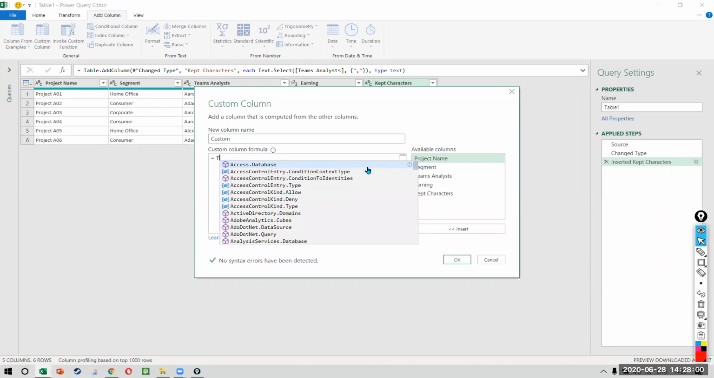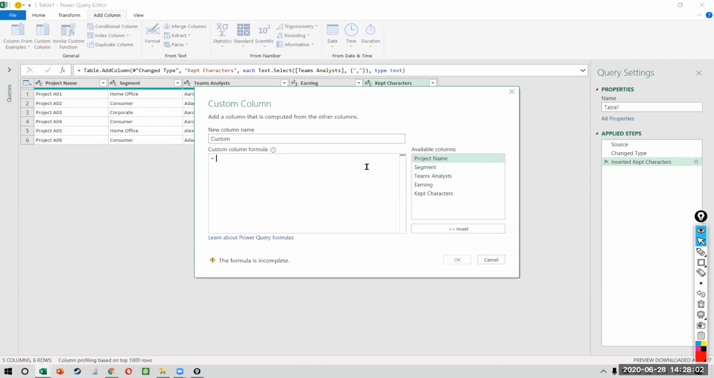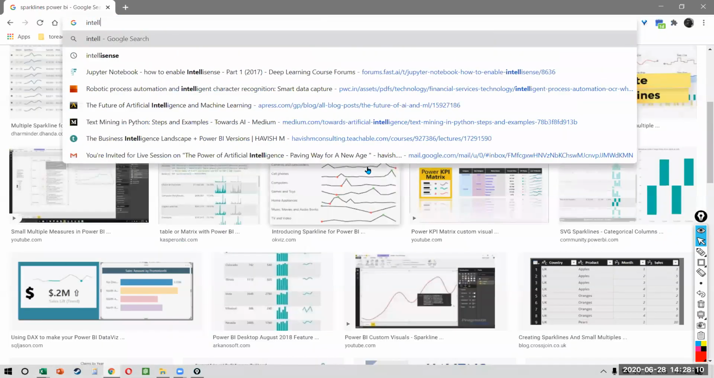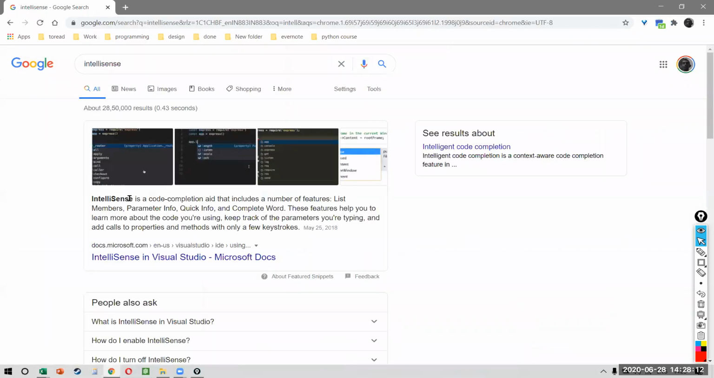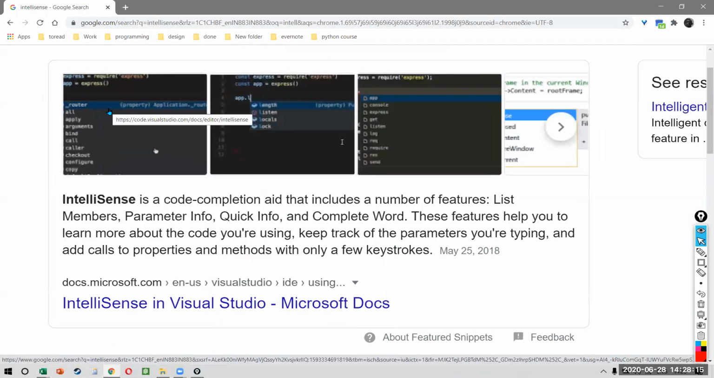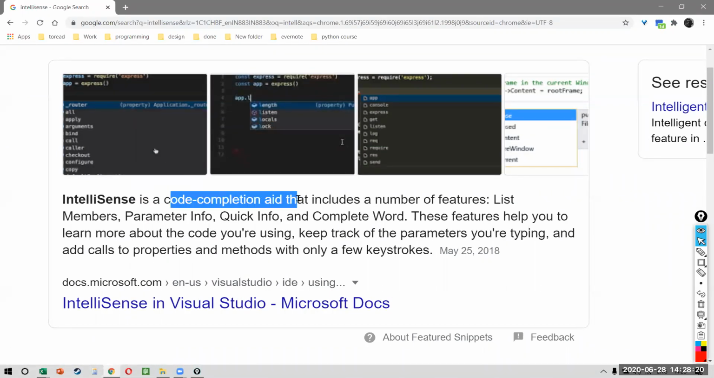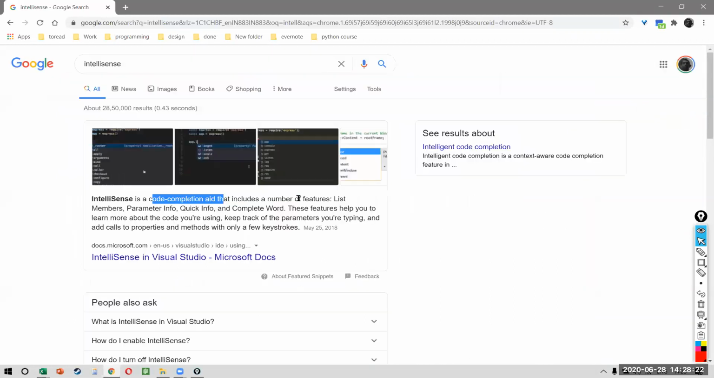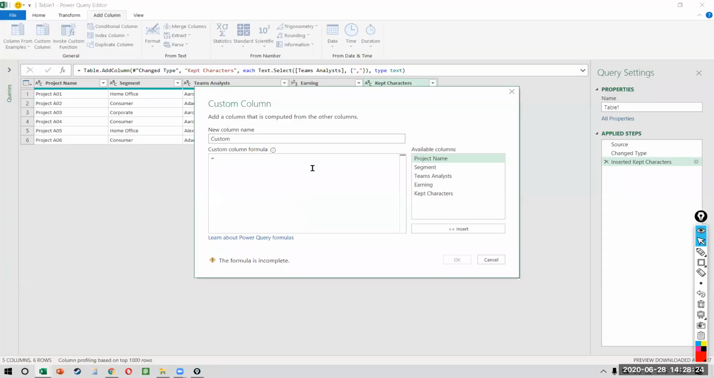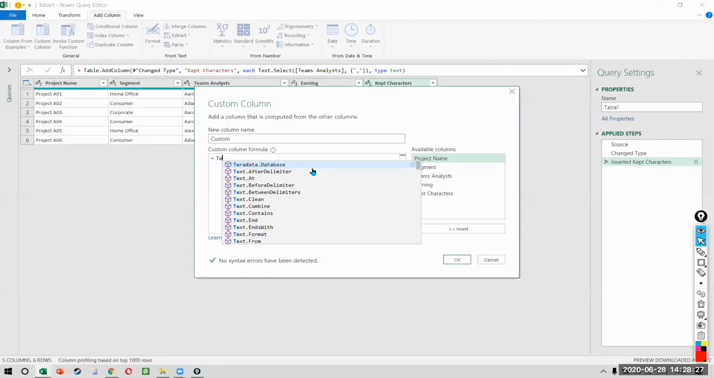Also remember, like a programming language, in Power Query you have something called IntelliSense. IntelliSense is a concept in programming, which means that whenever you start typing a particular code or an object or a method, it starts to complete it automatically. So it's a completion aid, right? For example, because there are so many methods and functions in Power Query, the moment I write TE, it gives me a list of all the different functions that start with T. This is sort of what you get in Excel as well, but here it is much more powerful, okay?